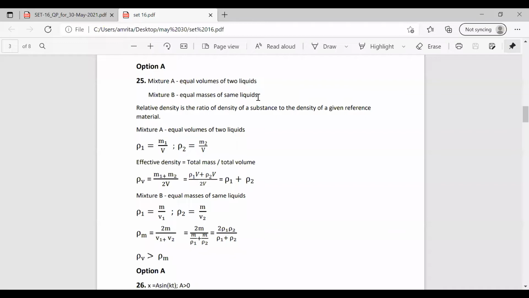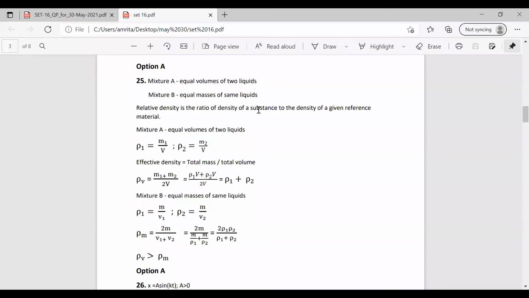What is the effective density? Effective density can be written as total mass by total volume. So we just add it and write as rho v, that is, they are having equal volume. So rho v is equal to m1 plus m2 by 2v. This m1 can be written as rho 1v and this m2 can be written as rho 2v. So it becomes rho 1v plus rho 2v by 2v. Here there is a small mistake. It is equal to rho 1 plus rho 2 by 2.